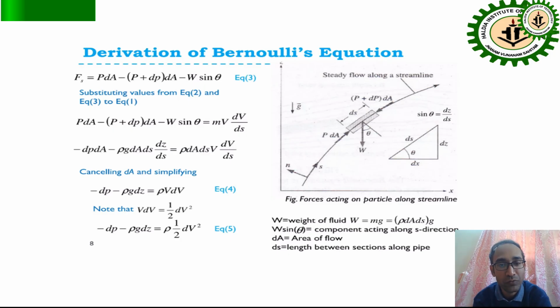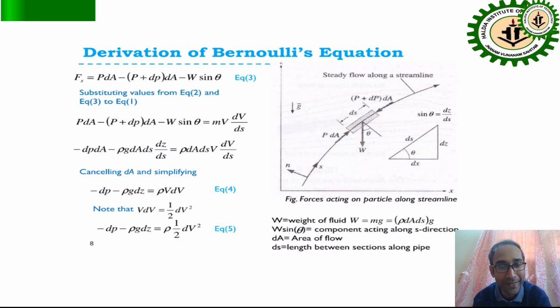Now if we consider equation 3 and equation 1, the force equals mass into acceleration. So P into dA minus (P plus dP) into dA minus W sine theta equals m into v dv by ds.